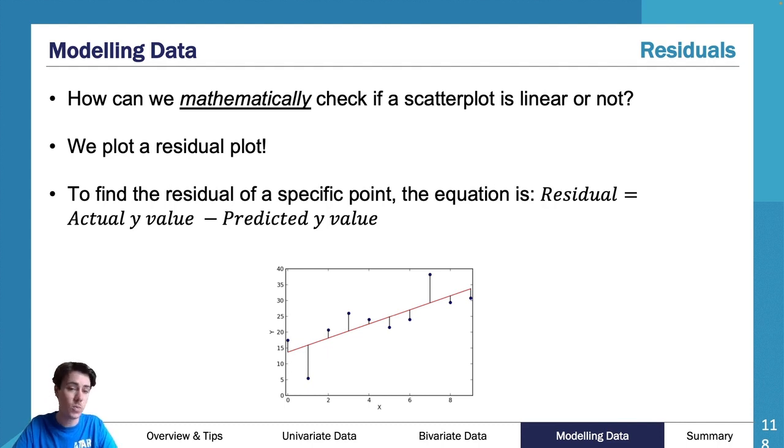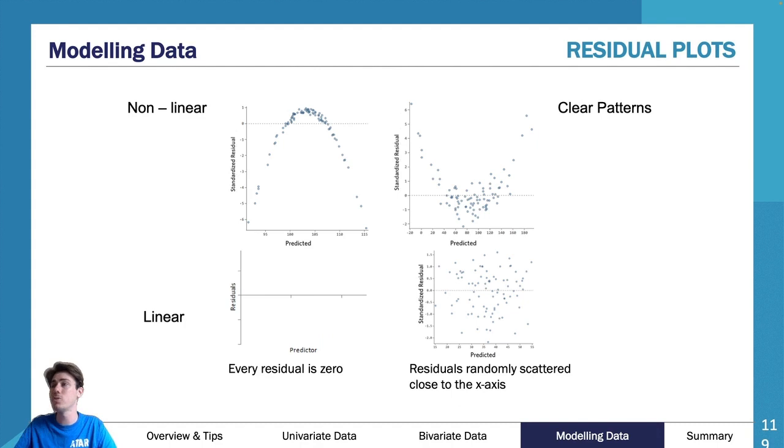And what we do is we take our actual y value and we take it away from our predicted y value. So we take it away from our line of best fit and we get residuals. And then we plot those on a graph. And they should look something like this. Now, you should be able to get a graph that sits around a line through zero. As you can see here, it's got your standardized residual on your y-axis, and it's got your raw x values on your x-axis. And as you can see here, you've got a line through zero.